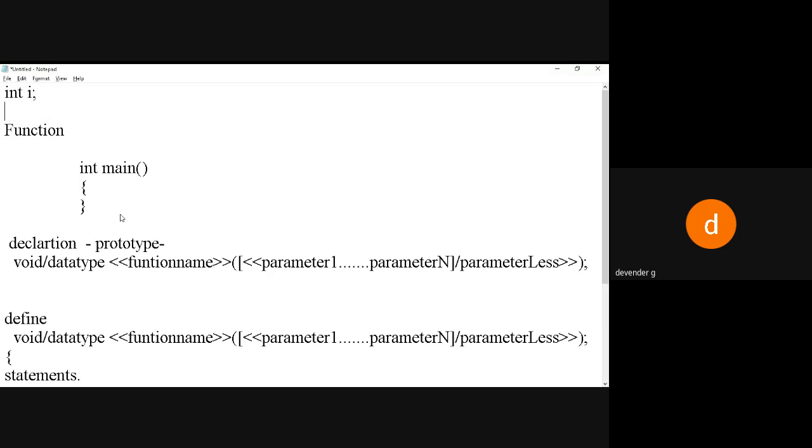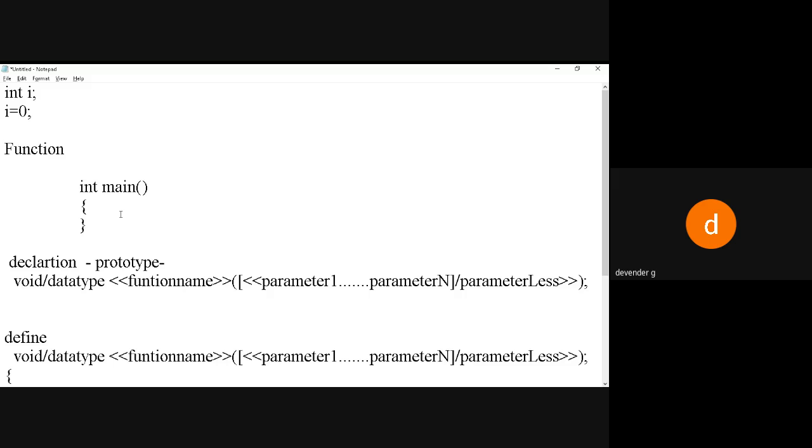Now this is the declaration. Then I assigned the value, so I'm defining the value like this. Then I'm using the logic, say i plus plus, or printing the i value, something like that. So the logic is your definition, and this is your prototype declaration.